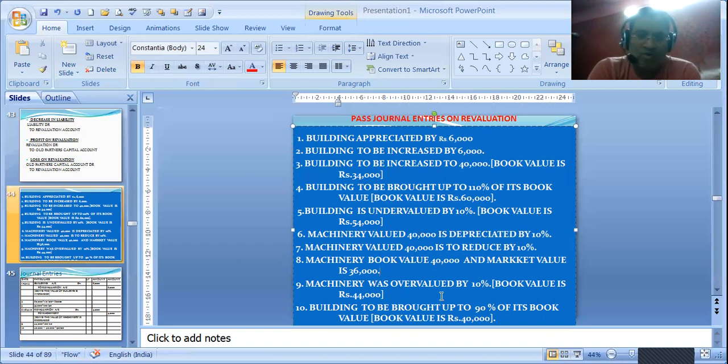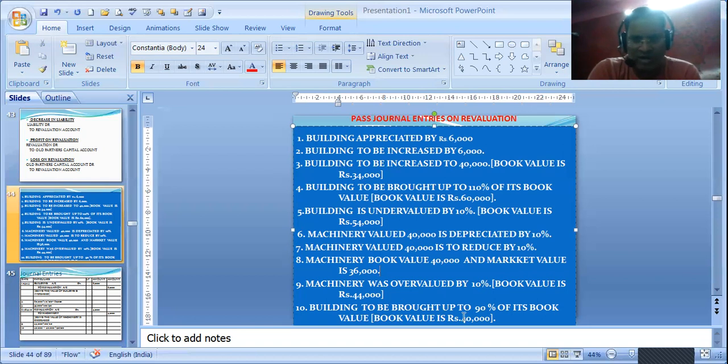Again, machinery was overvalued by 10%. Book value is 44,000. So overvalued already 10%. You will not find out 4,400. It's overvalued by 10% means this value is 110%. So 44,000 is 110%. You have to find out the 100%. That means 44,000 into 100 divided by 110. You will get 40,000. So 44,000 minus 40,000, that is 4,000 is overvalued. So 4,000 will be the difference, not 4,400. So it will be shown again as revaluation to machinery, 4,000.